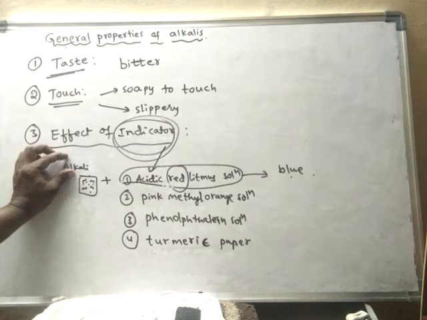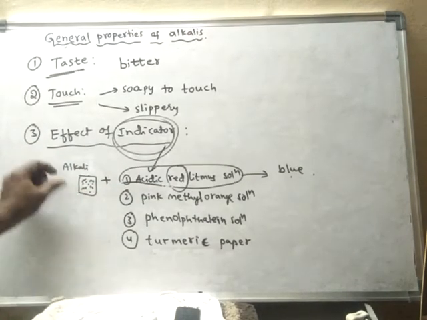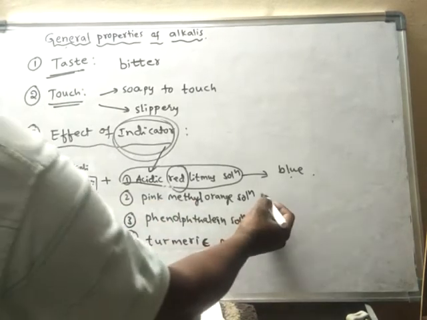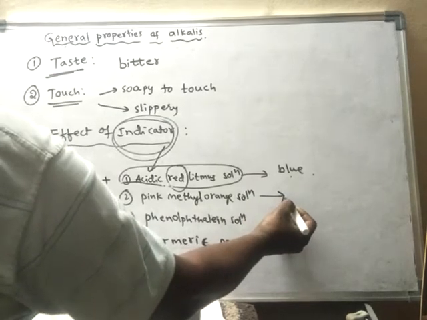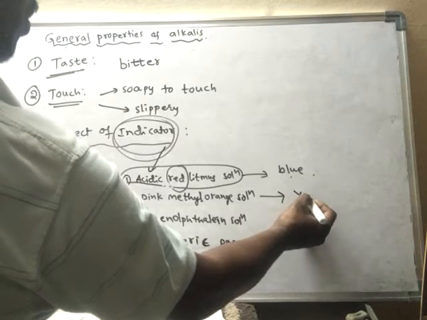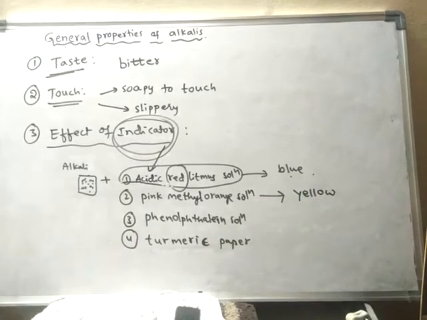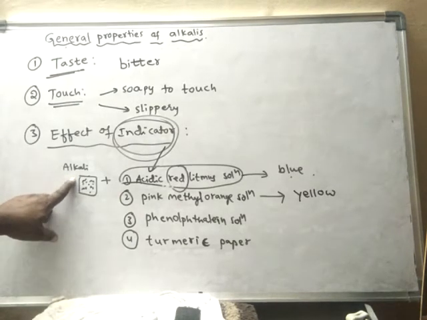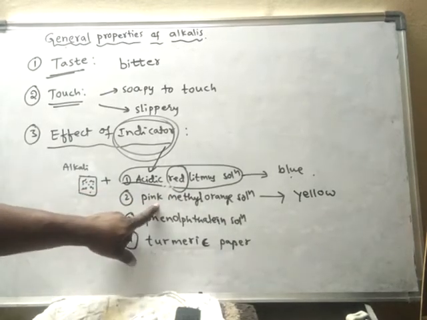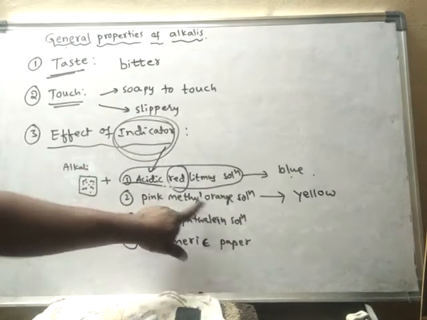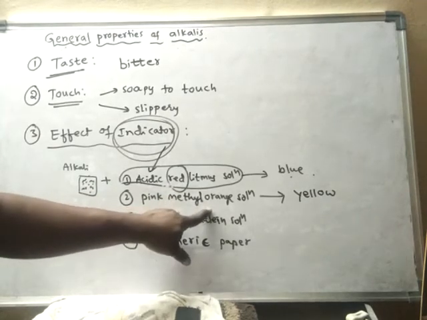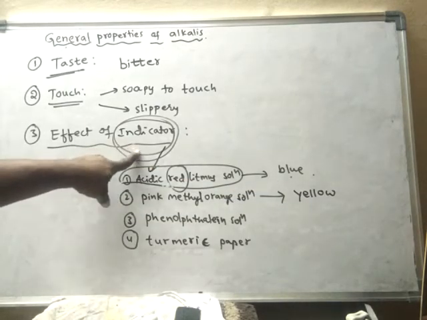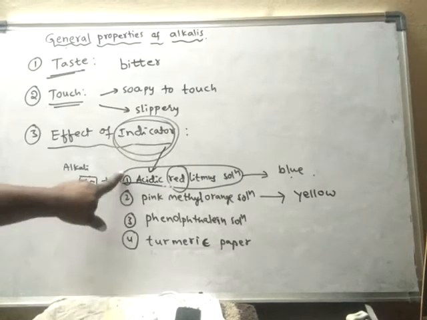If I add any alkali to the pink methyl orange solution, it turns yellow. That means alkali solution can be detected by this also, because if alkali solution is added to it, it changes its color from orange to yellow. What is an indicator? An indicator is a substance that changes its color.